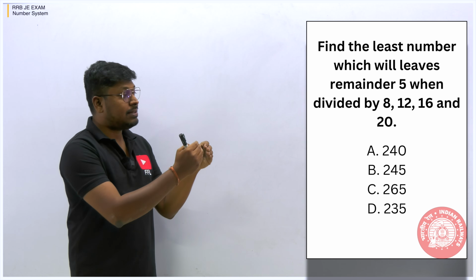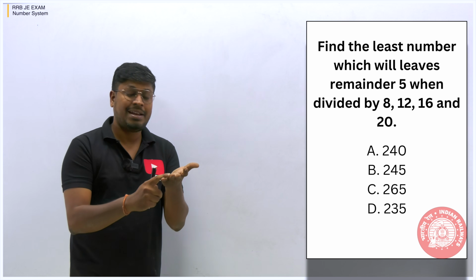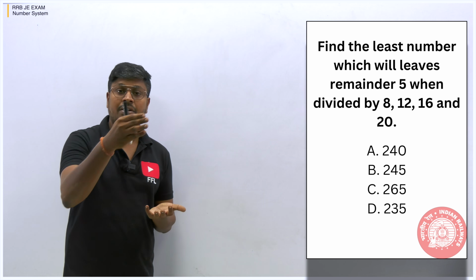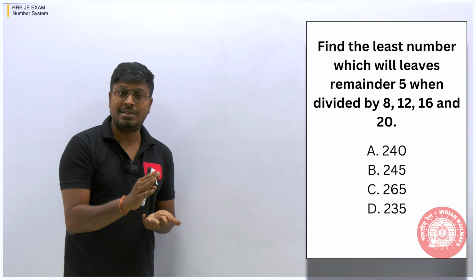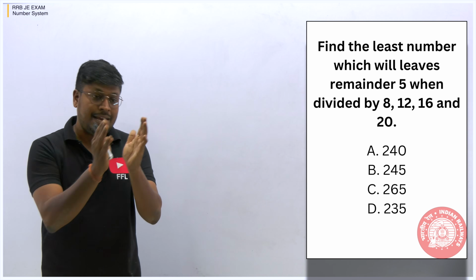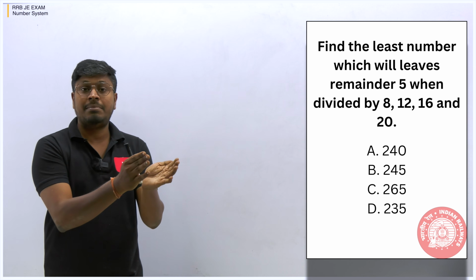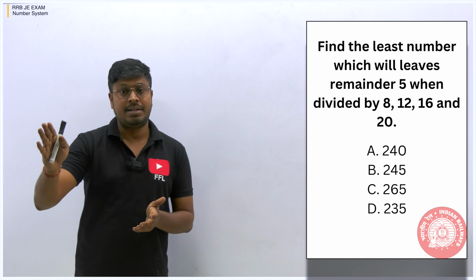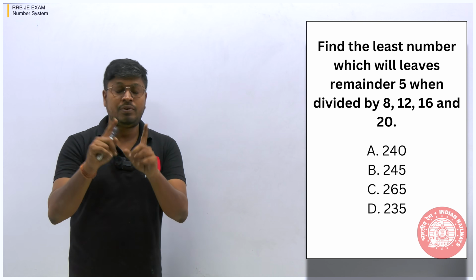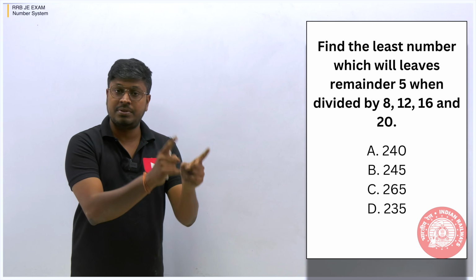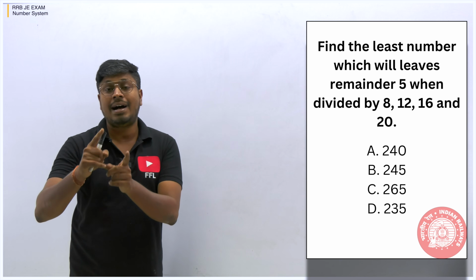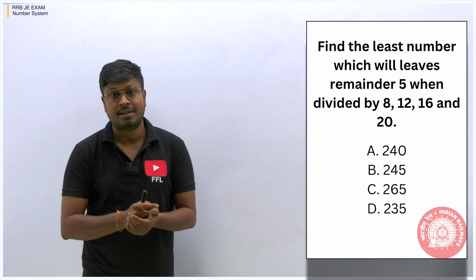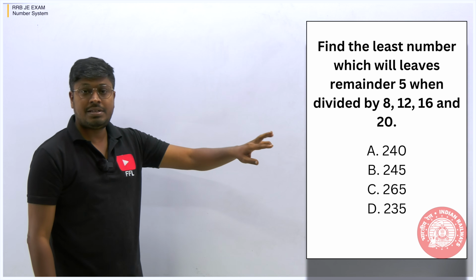While teaching this kind of concept, a remainder based question, or finding the number when the remainder or quotient has been given, mostly you will get 50-50 chances. Either you can solve the question by using the options, which is a shortcut method, or else the normal traditional method. Both are easy, but you have to learn both, because in some areas you can use the shortcut, but in some areas, if they ask for a remainder, you can't use the shortcut, you can use only the normal method. Just see here, I can solve this question in both ways.